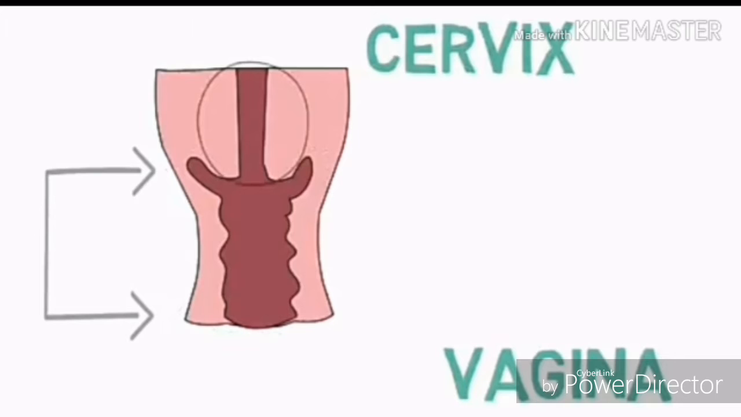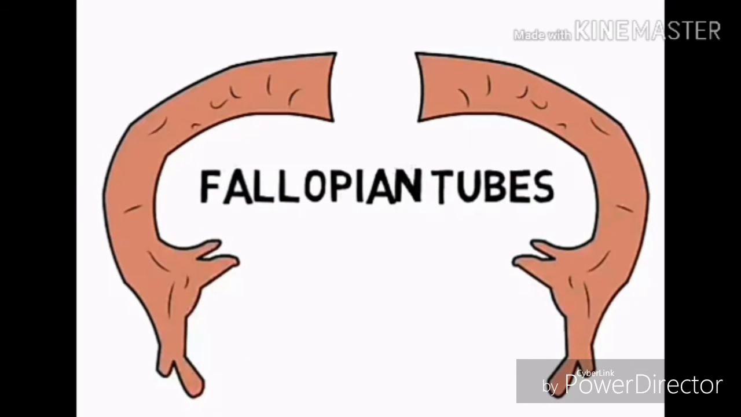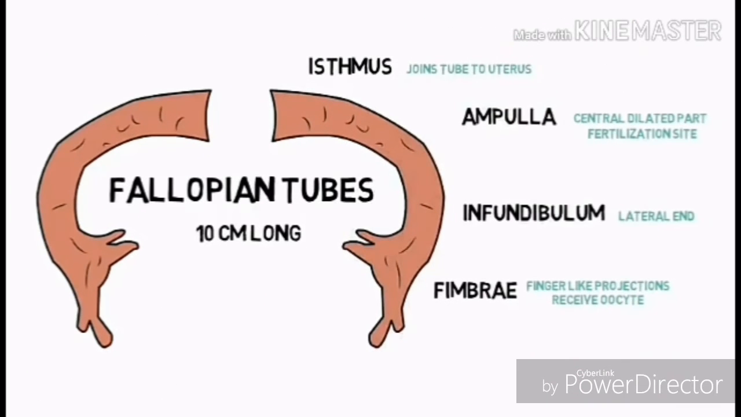Now, let's talk about the fallopian tube. Each fallopian tube is a 10 centimeter long hollow organ which is made of four parts. The infundibulum is the lateral end of the fallopian tube to which numerous finger-shaped projections known as fimbriae are attached. The fimbriae pick up the oocyte once it is released from the ovary.